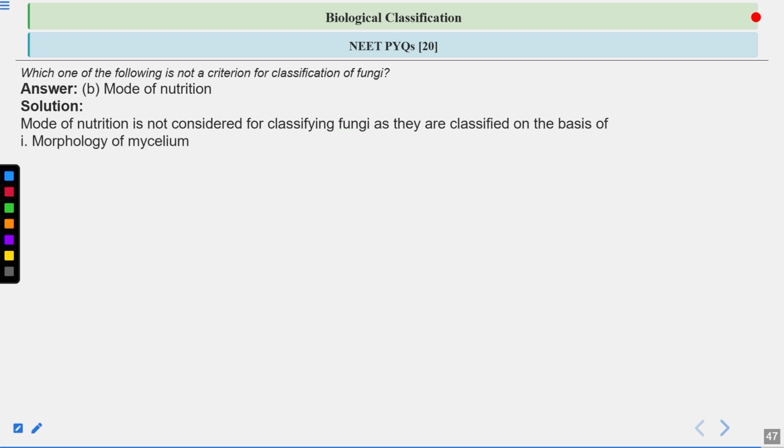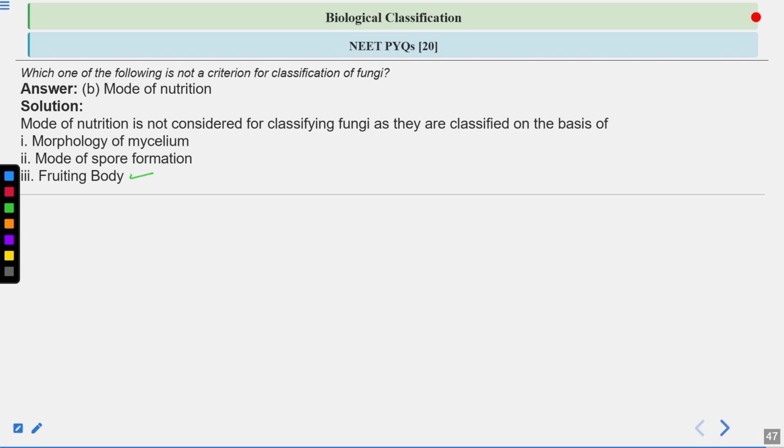So what are the criteria for the classification of fungus? The first one is morphology of the mycelium, then the mode of spore formation, and then the kind of fruiting body which is formed. So within this fruiting body, you can say in Ascomycetes, the fruiting body is ascocarp.